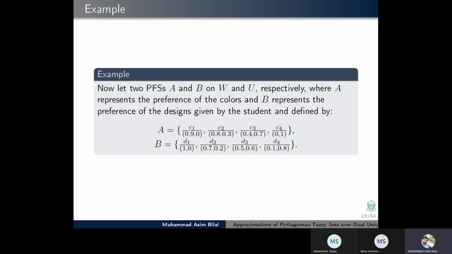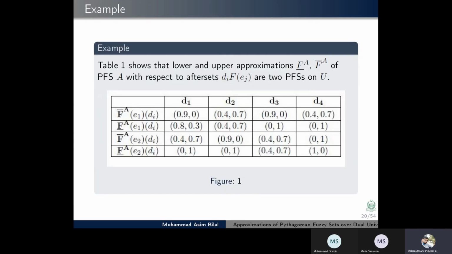Let Pythagorean fuzzy sets A and B on W and U respectively, where A represents the preference of colors given by the student, and B represents the preference of design given by the student, and are defined by A equal to this and B equal to this. Table 1 shows the lower and upper approximations of A with respect to the soft sets, which are two Pythagorean fuzzy sets on U.